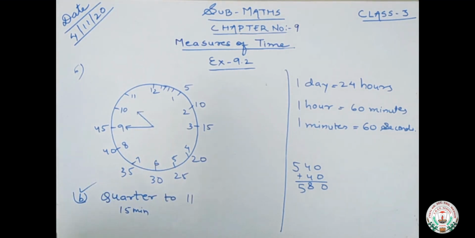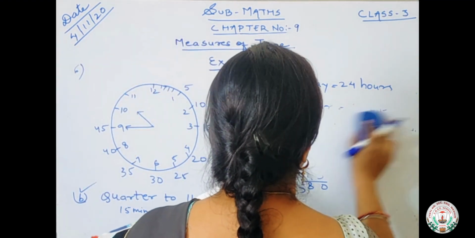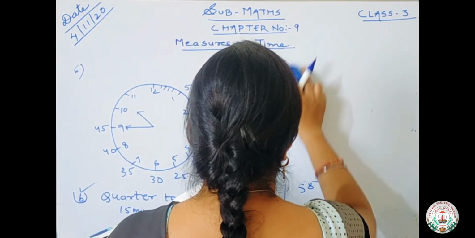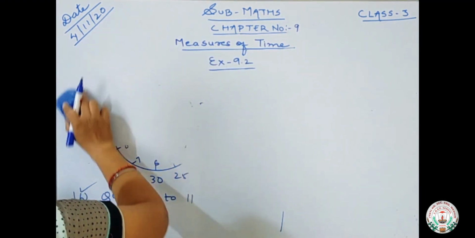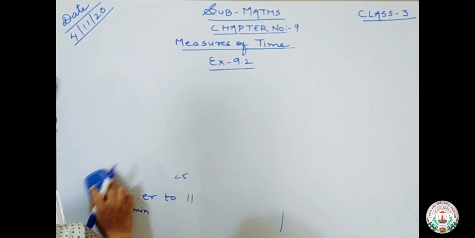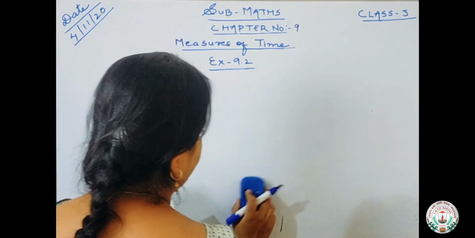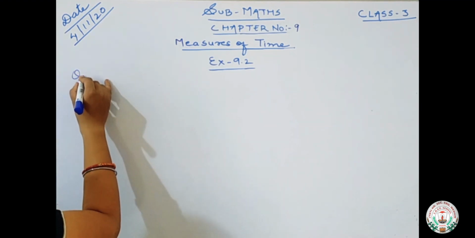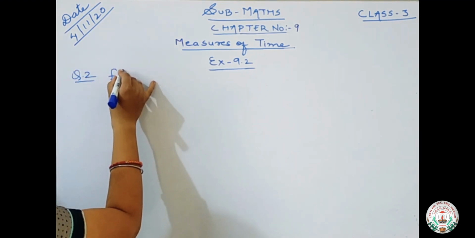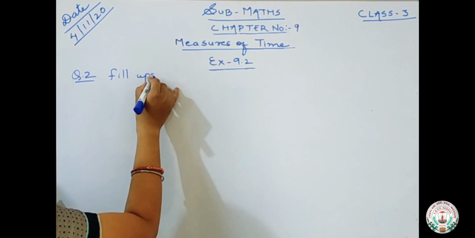Okay, now moving on to question number 2. Question number 2 is fill in the blanks. I am not writing the blanks over here. I am writing only the answer. I am reading the questions also. Okay. Now question number 2 is fill-ups. Fill in the blanks or fill-ups.